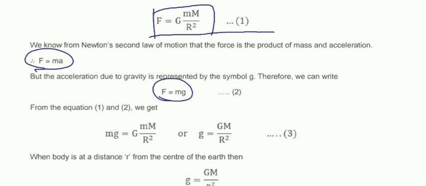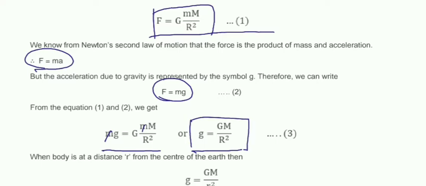Now we can write mg equals capital G m by r square. So this small m will cancel each other. So you can write g equals capital G capital M by r square.